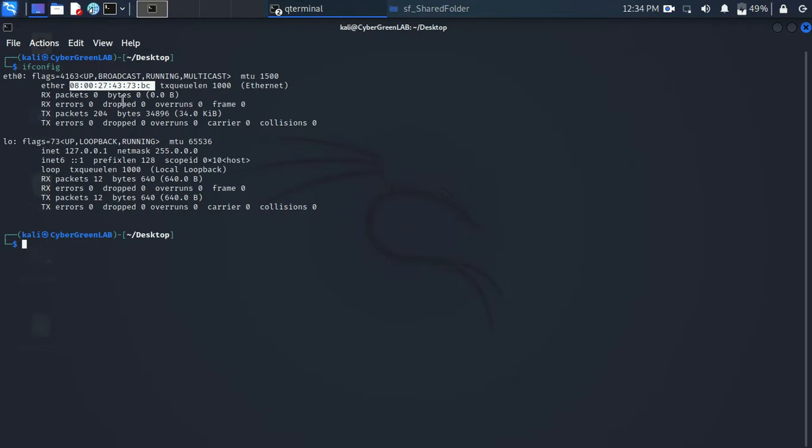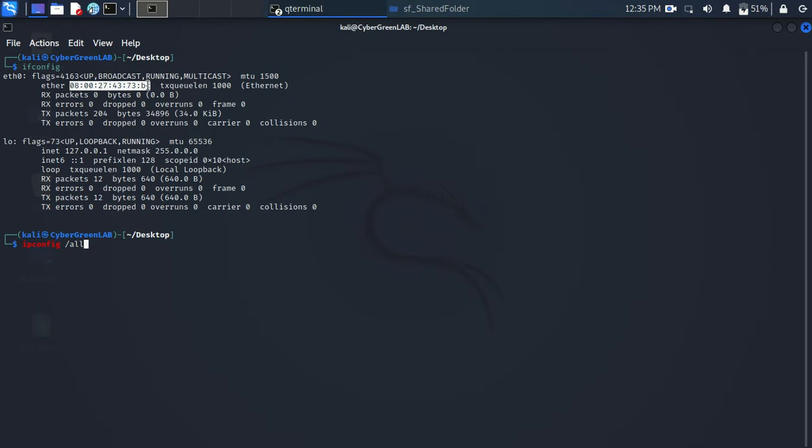This is a Linux operating system, but if you are on Windows and you want to check your MAC address, there's a process. You will first press the Windows key, then type cmd. A box will open, and inside that cmd you will type ipconfig /all. This command will work only on Windows, not on Linux. After you type it, it will display something like this. This is your MAC address. It is unique to you, right?